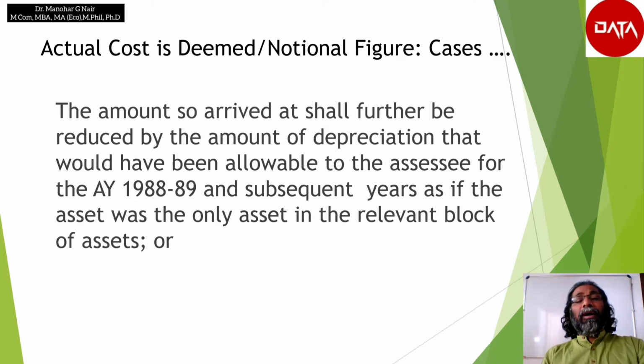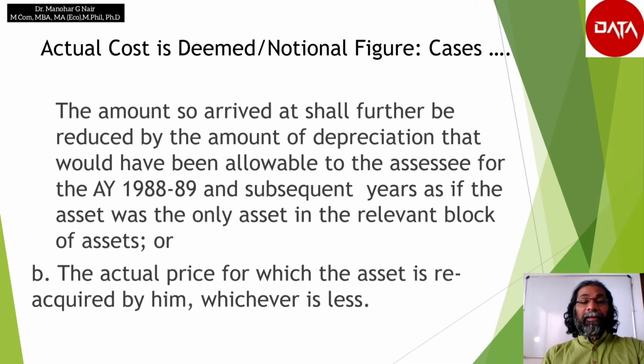The amount so arrived at shall further be reduced by the amount of depreciation that would have been allowable to the assessee for the assessment year 1988-89 and subsequent years as if the asset was the only asset in the relevant block of assets. Or situation B, the actual price for which the asset is reacquired by him, whichever is less.